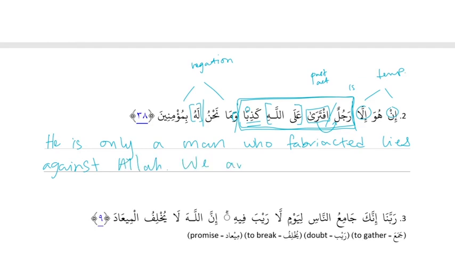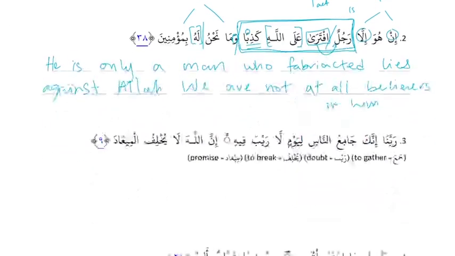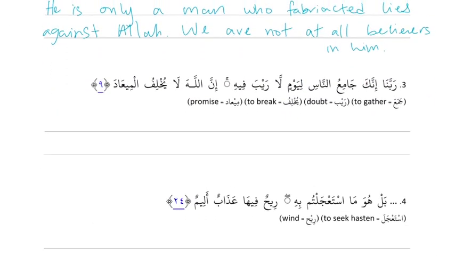We are not, we are not, and then, okay, we translate بِمُؤْمِنِينَ first because that's the emphasizer ba. We are not at all believers. Right, at all, because the ba is emphasizer. In him. And believers in him. Good. See, if you know your sentence breaks, this concept's actually pretty easy.